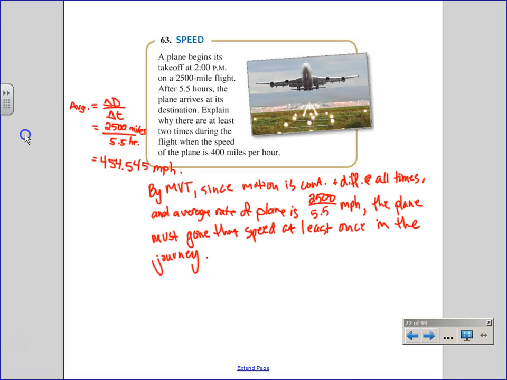What theorem guarantees what Nick was saying, that if you go from 0 to 454 and 454 back to 0, there's a guaranteed in-between value? Then, by IVT, since by IVT we need continuity, we can say motion is continuous.